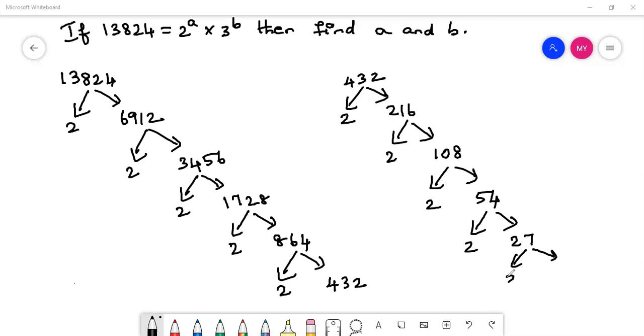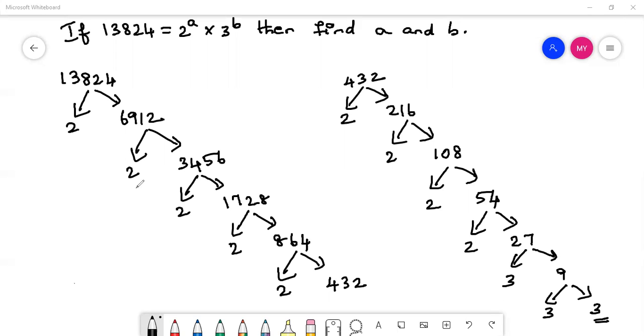Now divide this by 3. So 3 nines are 27. And see here this 9, 3 threes are 9. And see here what we got. The last number is a prime number. So till this we have to complete.